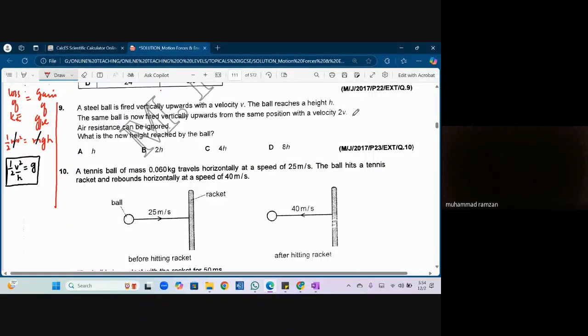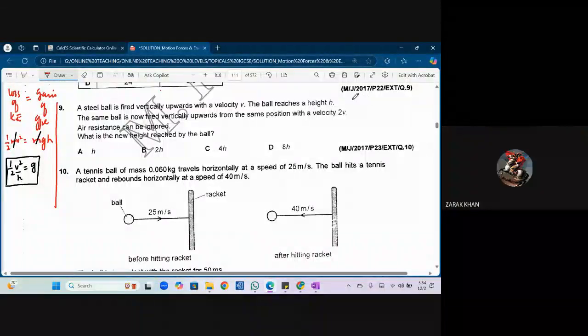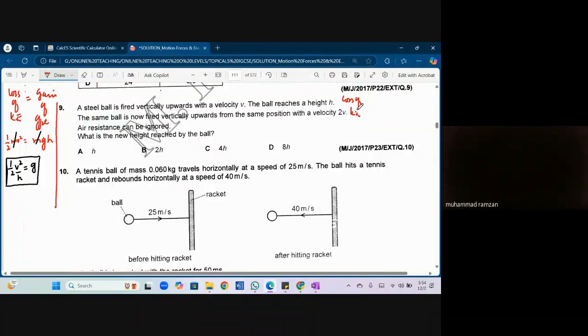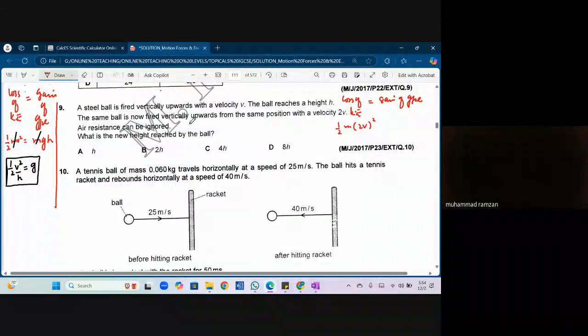Just kidding. Okay, so sir, now how will the answer come? So loss of KE is equal to gain of GPE. So what is the loss of KE? It is 1 by 2 m, and now it would be 2v square, because the velocity has been converted to 2v.